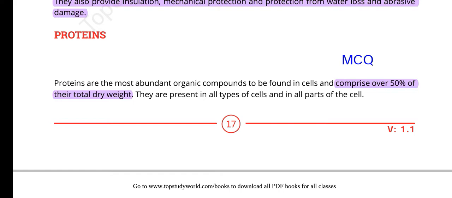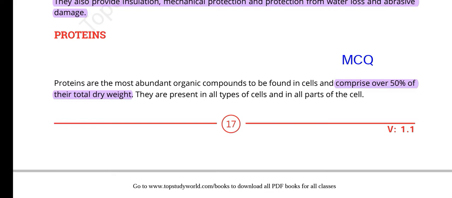In the previous lecture of chapter 2 of part 1, biological molecules, we discussed the introduction, the importance of carbon, the importance of water, and carbohydrates and their classification: monosaccharides, disaccharides and polysaccharides. After that we discussed the lipids and their classifications, acylglycerol, phospholipids, waxes and terpenoids. And today our point of discussion is the proteins.